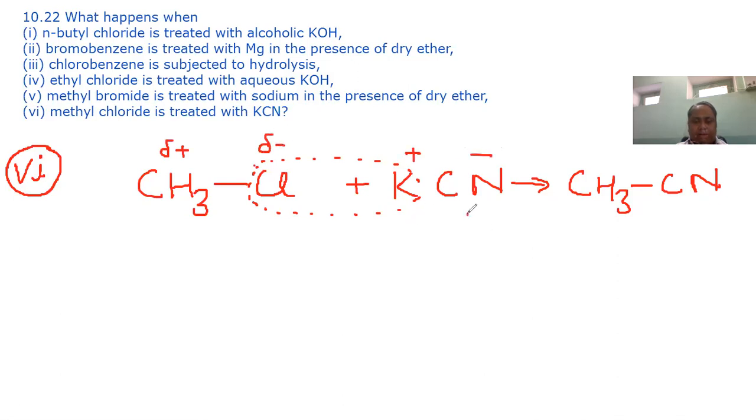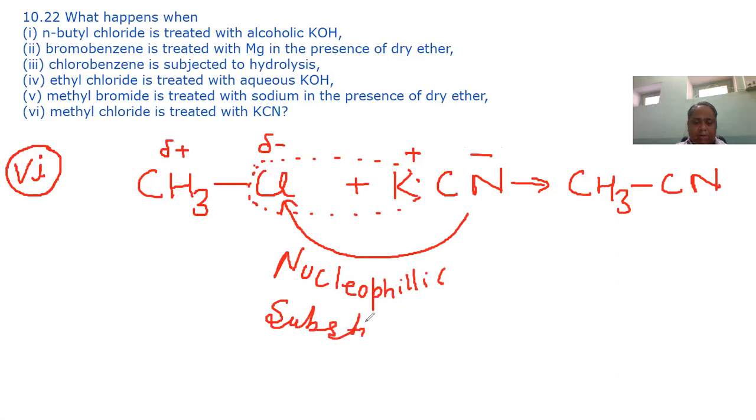So what is happening? Nucleophilic substitution reaction. What happens in this?